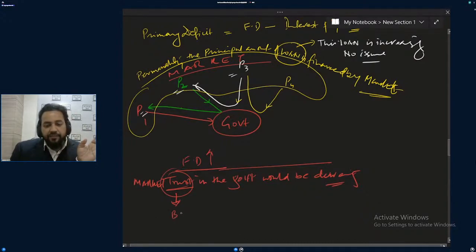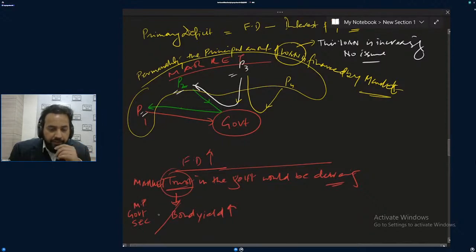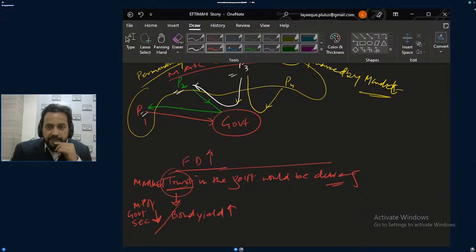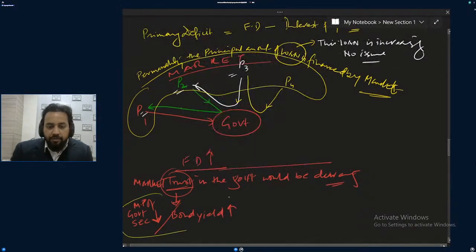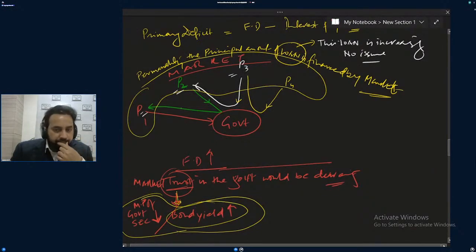In this case, if you have done my class, then you can understand bond yield would be increasing because the market price of government securities would be decreasing. The government takes loans through government securities, you have studied this. This would be happening. So if bond yield is increasing, it means trust is decreasing.